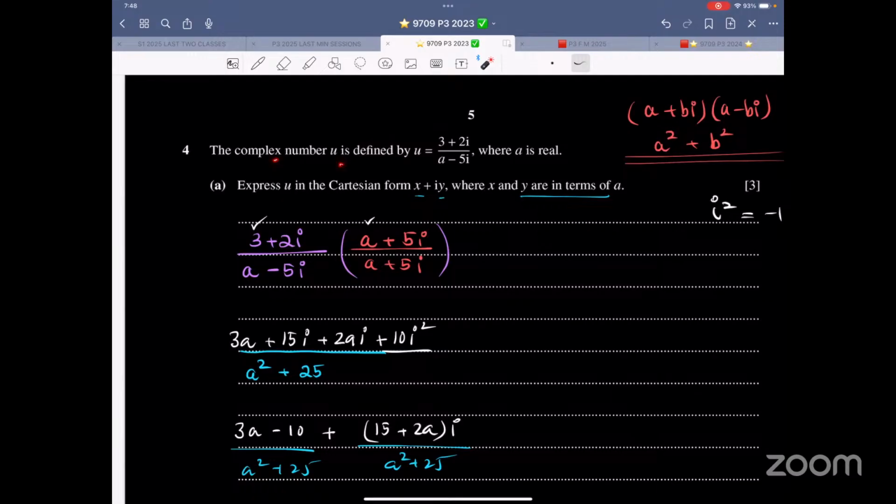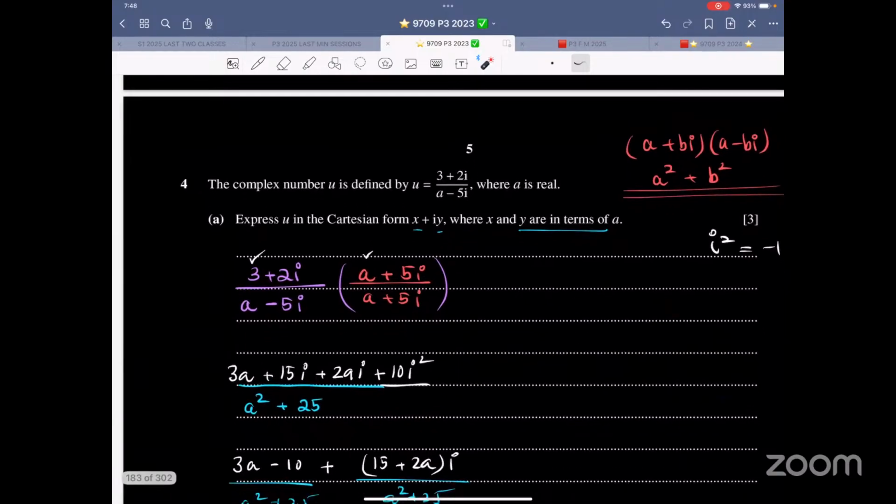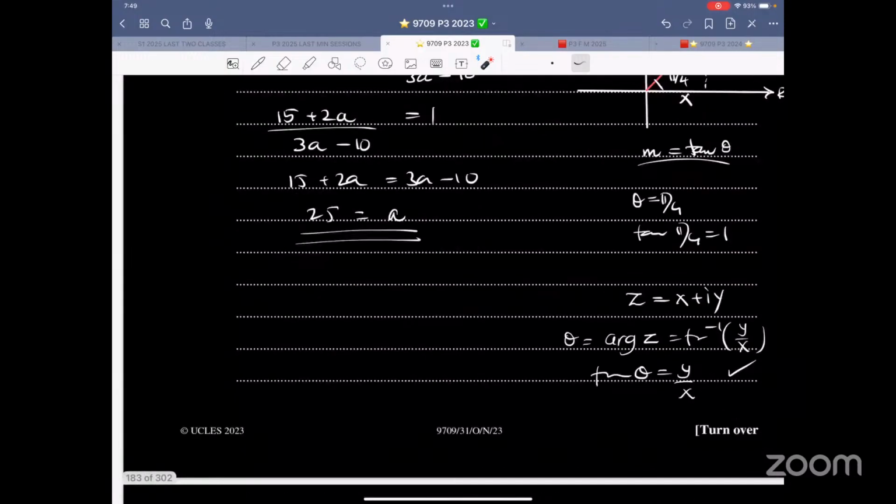Now, the complex number u is defined by such and such, where a is real. Express u in the Cartesian form, where x and y are in terms of a. A is a constant. A is real. Of course, it's a constant, not a variable. Multiply and divide by a plus 5i, a plus 5i. Simplify. You have this thing. Now it says, given that argument of u is pi by 4, that means it's in the first quadrant. So change in y over change in x, tan inverse of that. Tangent of this angle is the gradient, that is change in y over change in x. Just do this. So therefore, 15 plus 2a over 3a minus 10 is equal to 1. Therefore, a comes out to be 25.